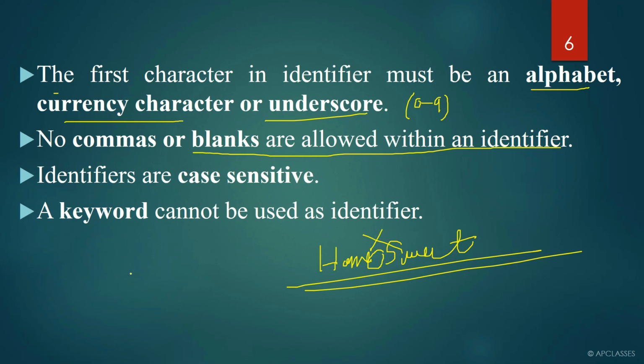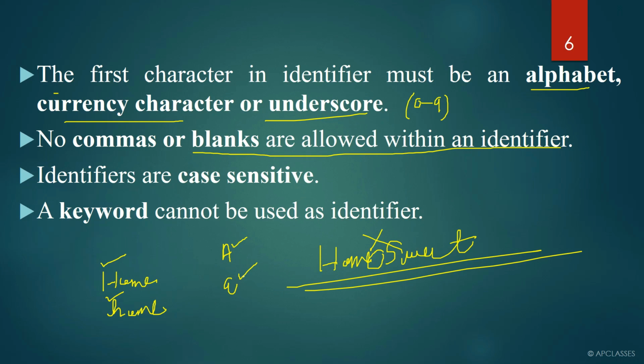Identifiers are case sensitive. What do you mean by case sensitive? Let us write an identifier home. If you write it like this, and if you write it like this, both are different, because here H is capital and here H is small. Similarly, A written in capital letter and a written in small letter are different. So identifiers are case sensitive. If you write something in capital letter and something in small letter, both will be considered two different identifiers.